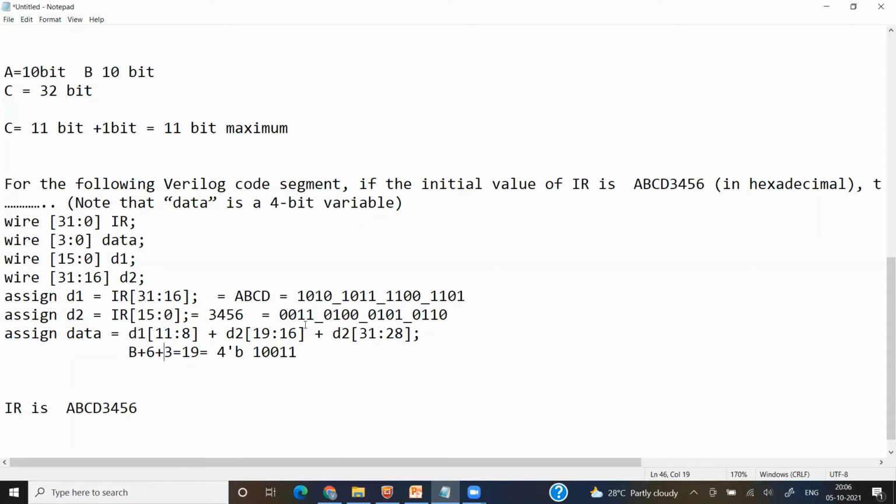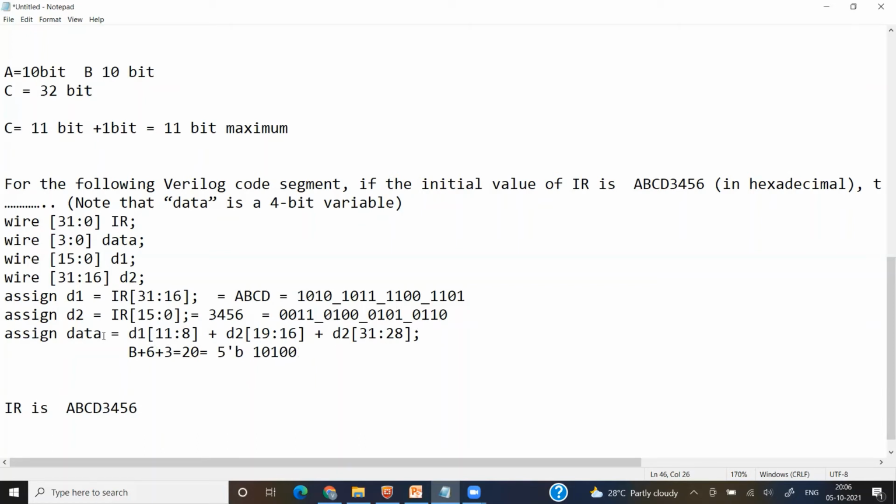Okay, so let me check it again. So 6 plus 3, 19. Okay, so sorry, B is not 10, B is 11. So it will be 20. Sorry, I have made a mistake. B means it is 11, A is 10. So it will be like 20. So 20 means 1, 0, 1, 0. Okay, so I am getting a 5-bit value.